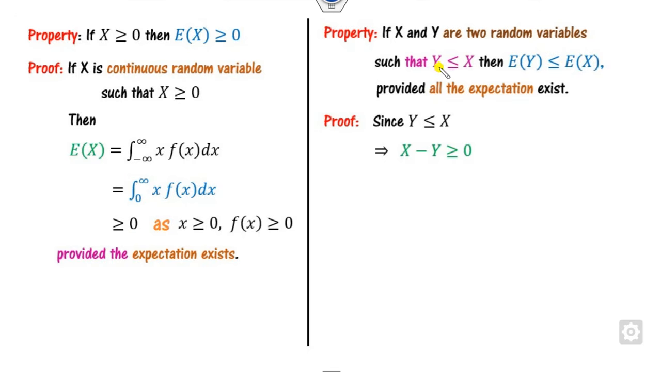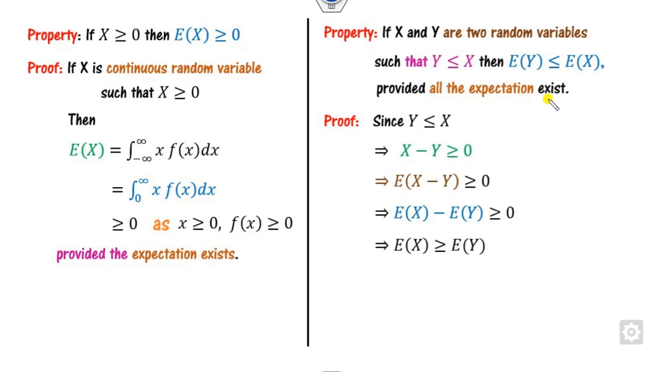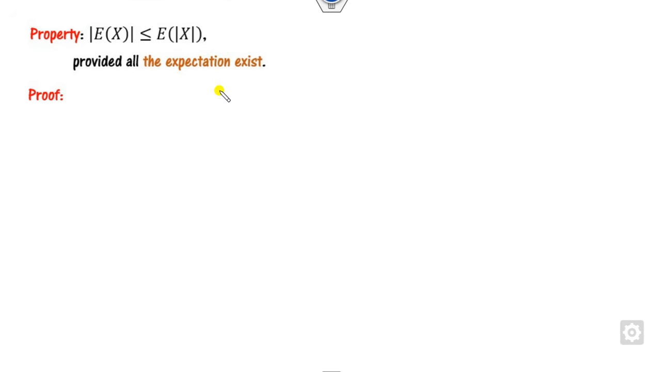What is given to you? Y is less than X, so it means X minus Y is greater than 0. When anything is greater than 0, what is the meaning of that? X minus Y is greater than 0, so I can write this number as E[X] minus E[Y], which is greater than 0. Therefore E[X] is greater than E[Y], provided the expected values of X and Y both exist. Look at another property.